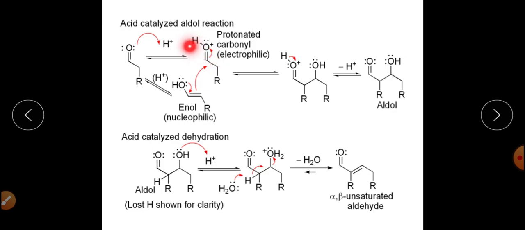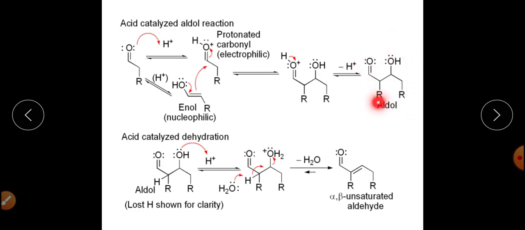When the oxygen gets protonated, this carbon will become electron deficient, and this double bond will now attack this particular carbonyl carbon. So again the step will be a nucleophilic addition step. After this, the H positive will be eliminated and will get converted into the aldol, right?